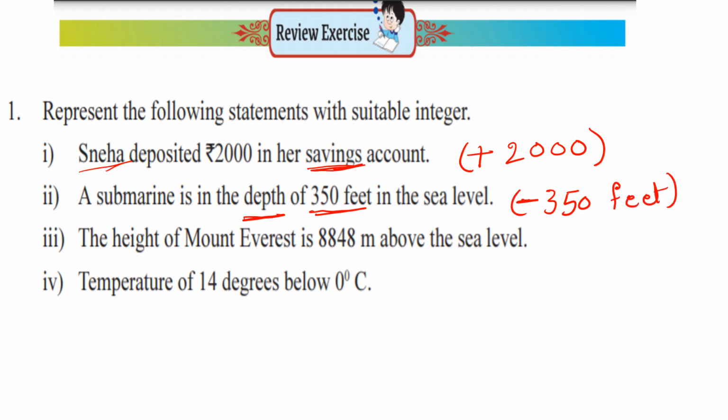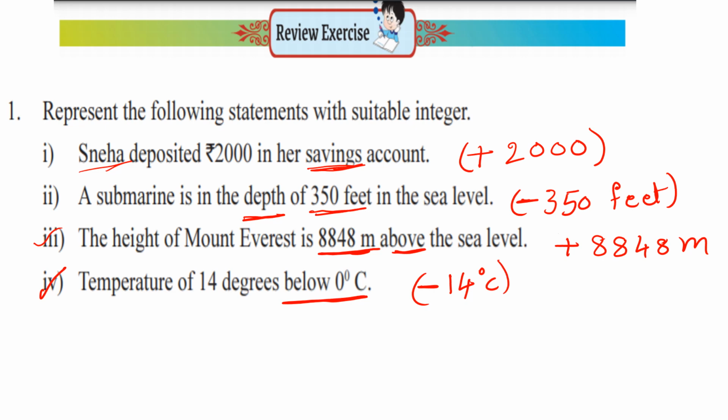Next, the third one: the height of Mount Everest is 8,848 meters above sea level. Above sea level means positive. Positive 8,848 meters, right? Next one: a temperature of 14 degrees below 0 degrees centigrade. Below 0 degrees centigrade is no doubt minus 14 degrees centigrade. Like that, we should write suitable integers for the given statements.